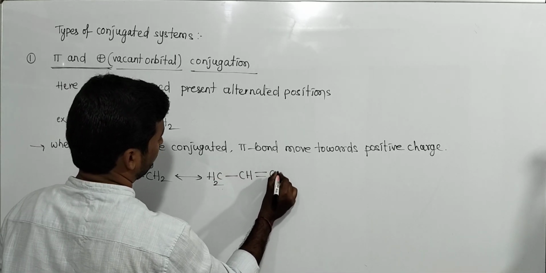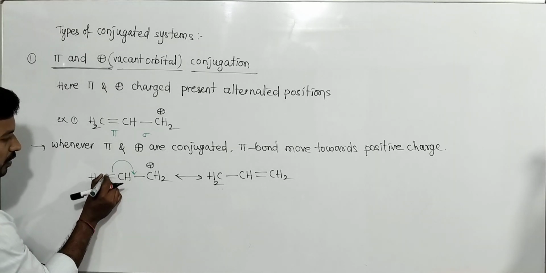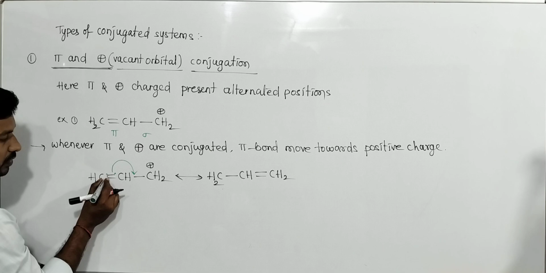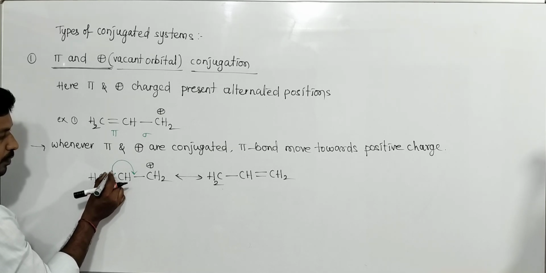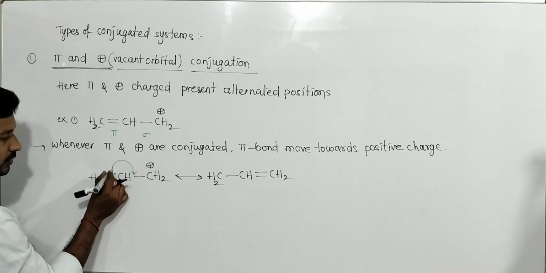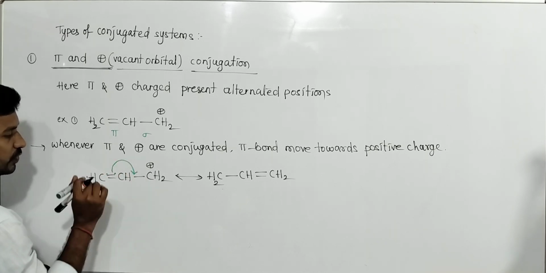Here it becomes a double bond. One electron belongs to this carbon, the second electron to the second carbon, so movement of two electrons takes place. This carbon along with this electron becomes minus, so these two electrons shift here for the formation of a new bond.